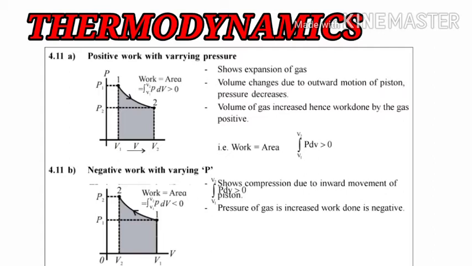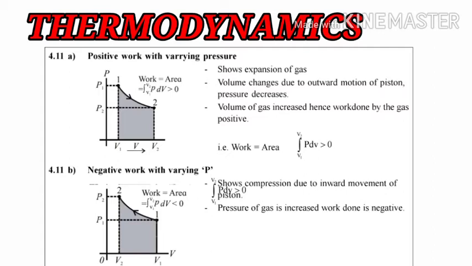So students, this is the inward movement of the piston. In the first case the piston movement was outward, but in this case it is inward. The piston will move inside the cylinder and compress the gas, and thus work will be done on the system.